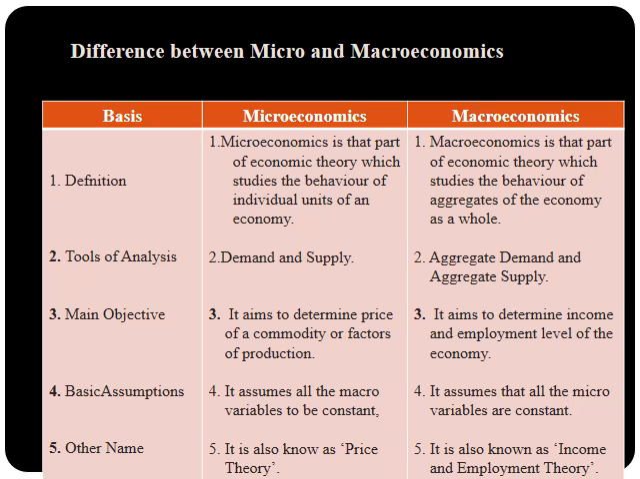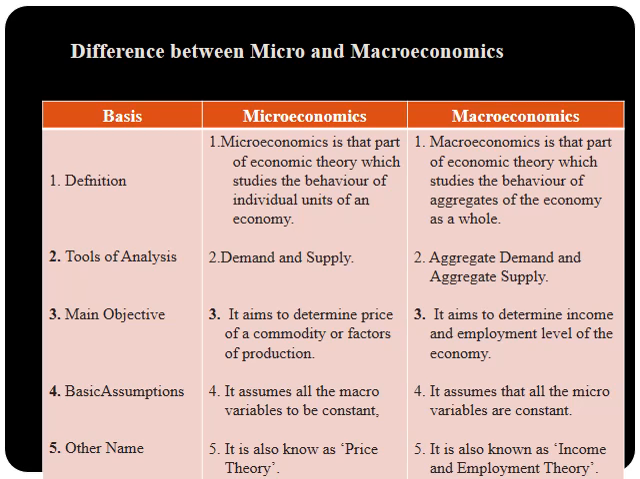Main objective: what are the objectives of these two branches? Microeconomics aims to determine the price of a commodity or factors of production. The main aim is to determine the price of commodity or factors of production. And the main aim of macroeconomics is to determine the income and employment level of the economy. That is the reason microeconomics is known as the theory of price and macroeconomics is also known as the theory of income and employment.